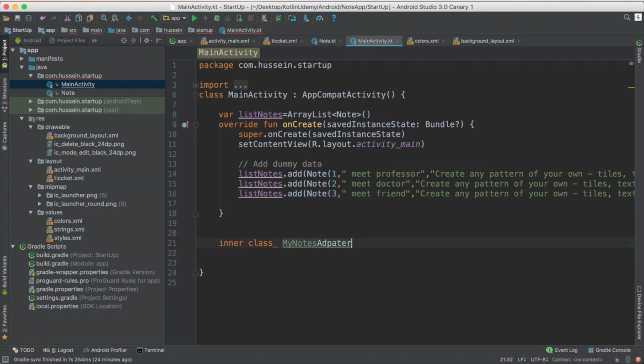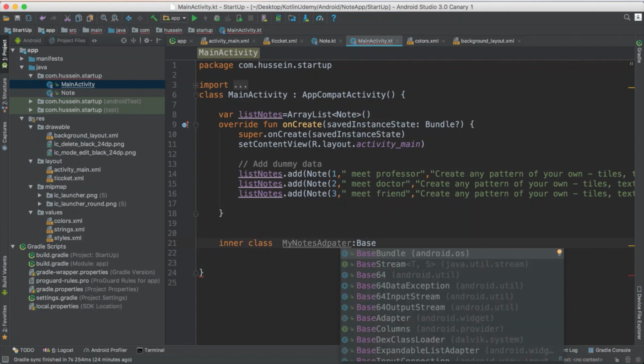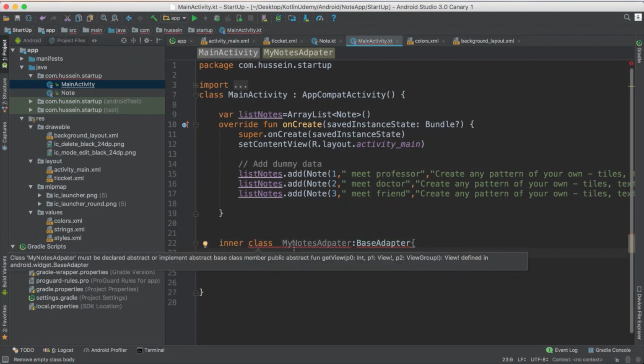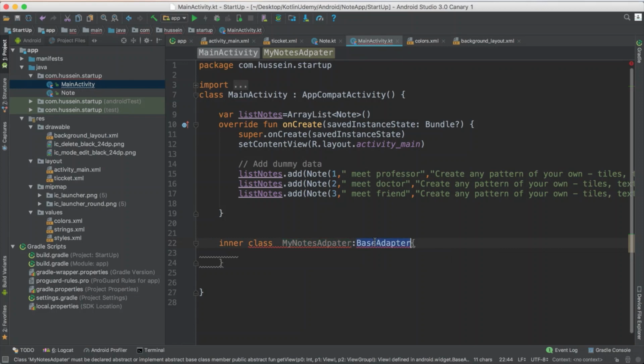This one should be responsible for adapting your work. As initial thing, I don't have anything as input, but I'm inheriting something, name it base adapter. Why base adapter? This class is already implemented and it's responsible for adapting data from this format to the ListView.